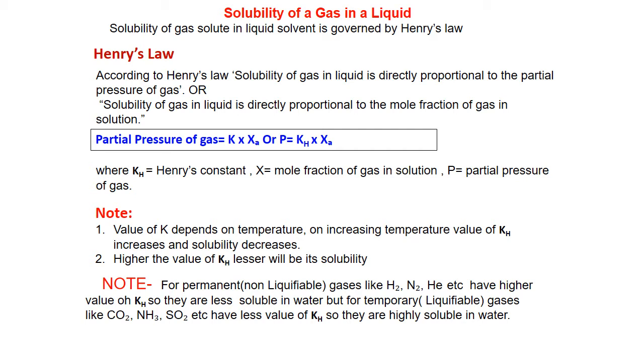We must also know the नॉन लिक्विफिएबल गैसेज, जिनको हम परमानेंट गैसेज कहते हैं, like hydrogen, nitrogen, helium, which are non-liquefiable, have higher value of KH. बट गैसेज which are liquefiable, वाटर में डिसॉल्व हो जाती हैं, आसानी से लिक्विफाई की जा सकती हैं, CO2, अमोनिया, SO2 etcetera. These have less value of KH, so they are highly soluble in water.